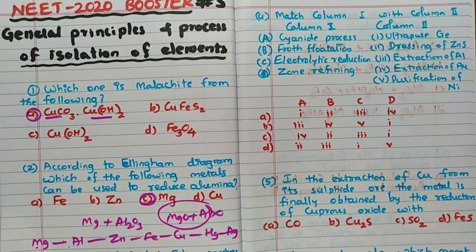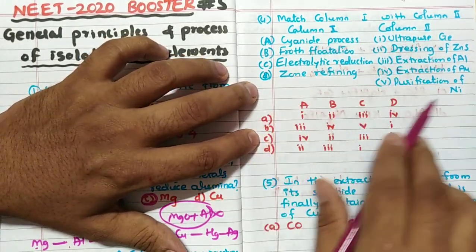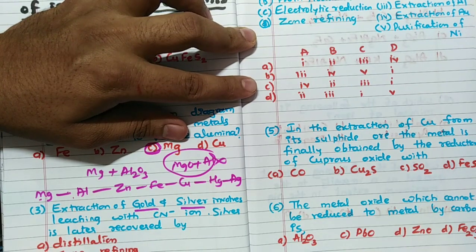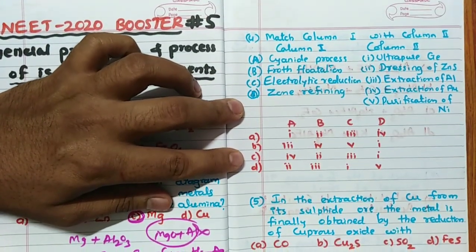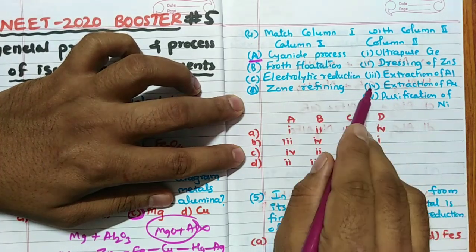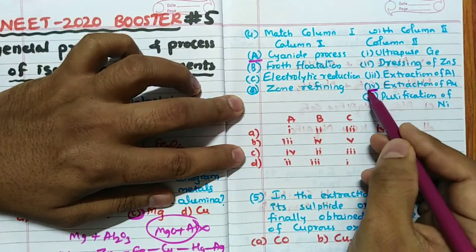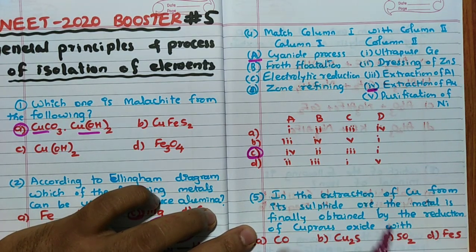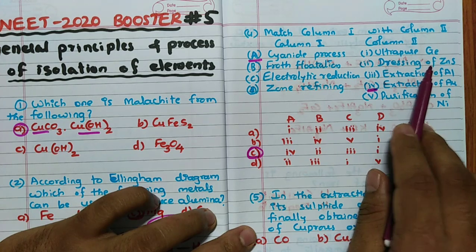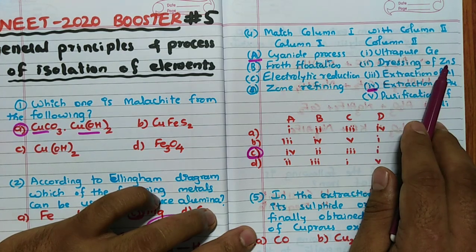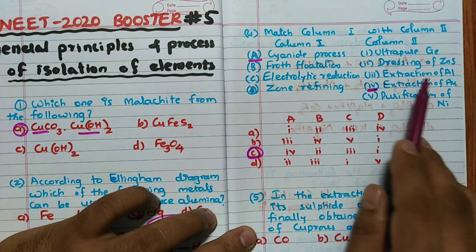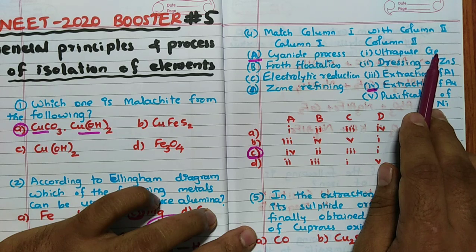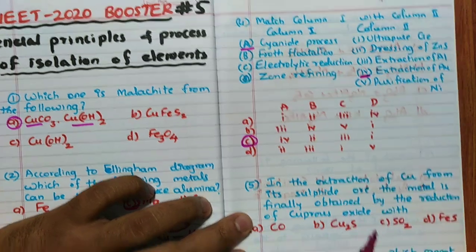Match column 1 with column 2. Very simple question. Cyanide process is for which one? Cyanide means always remember silver or gold, 100%. So A with 4, extraction of gold. Only one option is left, the remaining are not necessary to see, but you will see here. Froth flotation is definitely dressing of ZnS, dressing meaning concentration of ZnS. Electrolytic reduction is for extraction of aluminium. Zone refining is for ultra pure Ge. Hence the answer for this question is C.